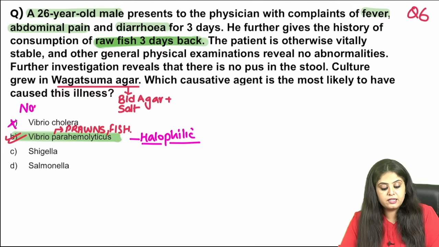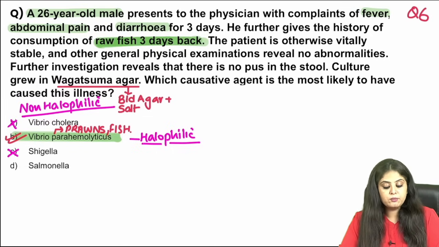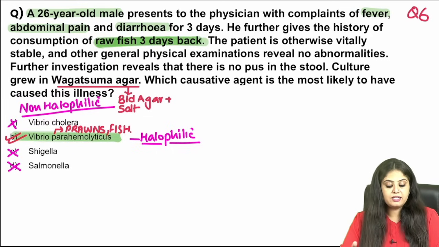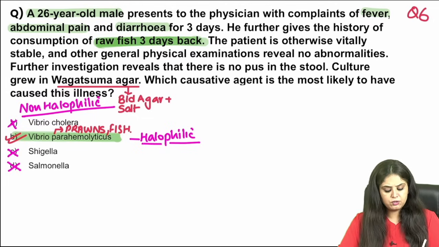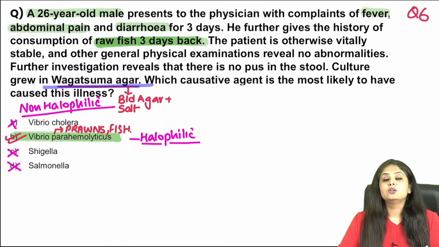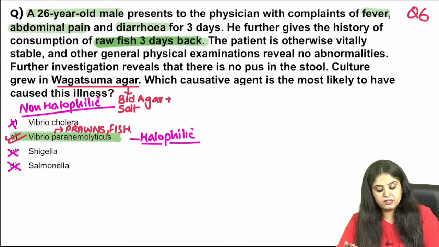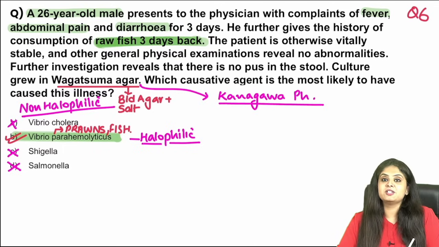Vibrio cholerae, on the other hand, is going to be non-halophilic. Anyway, Vibrio cholerae would have had rice water stools, which is a totally different history that would come. Shigella would come to us more with dysentery, and Salmonella and typhoid is something which again has those rose spots and totally different, maybe fever with bradycardia, nothing of that sort. Here you have a positive history of fish and prawns. You think of Vibrio parahaemolyticus, you are going to grow it on the Wagatsuma agar, and on Wagatsuma agar it tends to show you a very famous phenomenon known as the Kanagawa phenomenon, which was also the recent INICET question. All of this for Vibrio parahaemolyticus, very, very important.